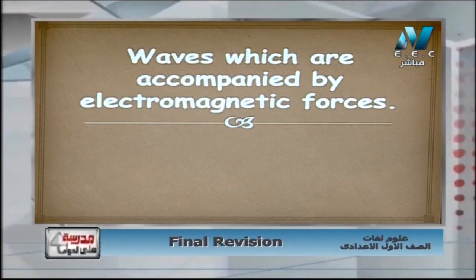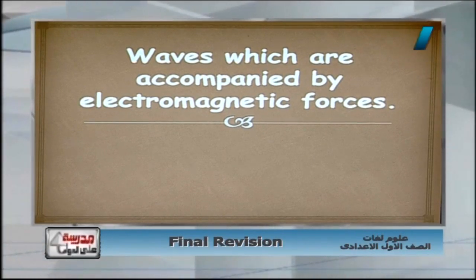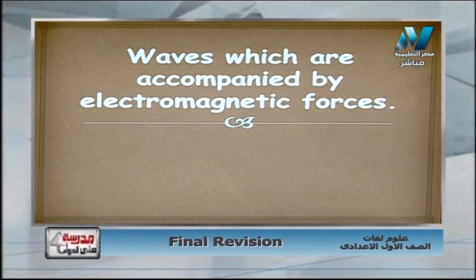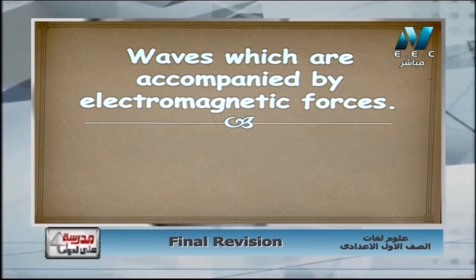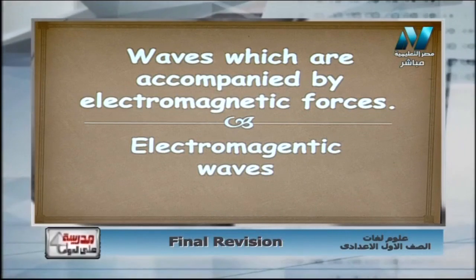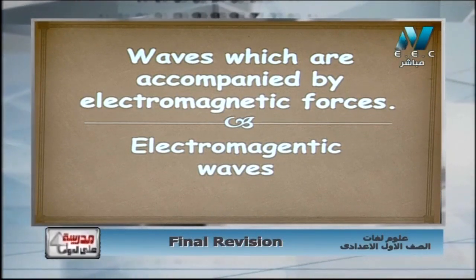waves which are accompanied by electromagnetic forces يعني موجات بتصاحب بقوة كهرومغناطيسية. طب احنا خدنا كام نوع من الويف نفتكر مع بعض؟ خدنا نوعين mechanical wave و electromagnetic wave. Sure it will be the electromagnetic wave. من اسمها كده هيبقى يقول لي waves بيكون عندها طاقة أو قوة كهرومغناطيسية، هتكون فعلا electromagnetic waves.